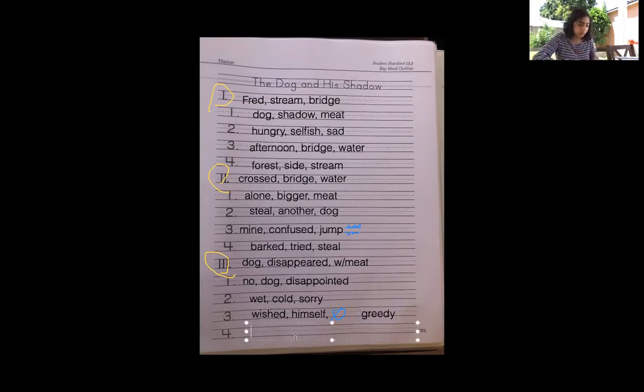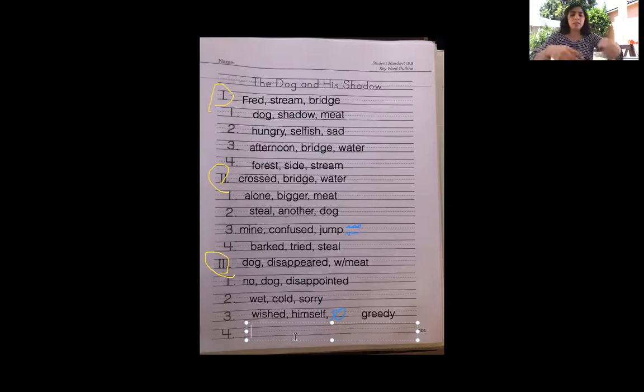And then our last one. What is the message or what is the lesson that this story is trying to tell us? What do you think the story is trying to tell us? Don't be selfish, don't be greedy, share. Maybe the story is trying to tell us that you end up sad when you're greedy, that you shouldn't be greedy, right?